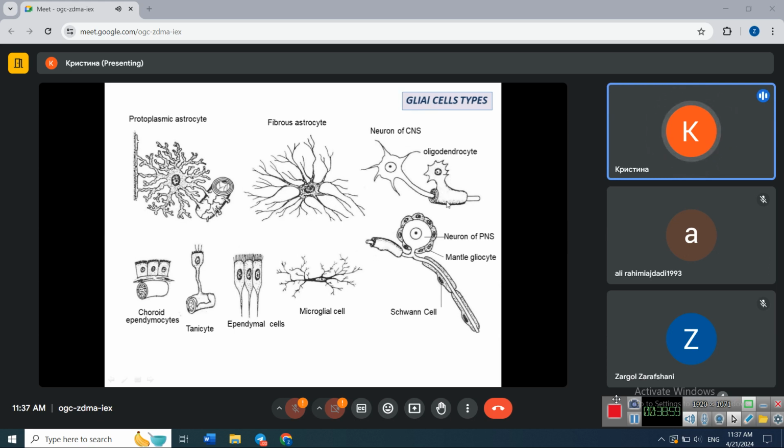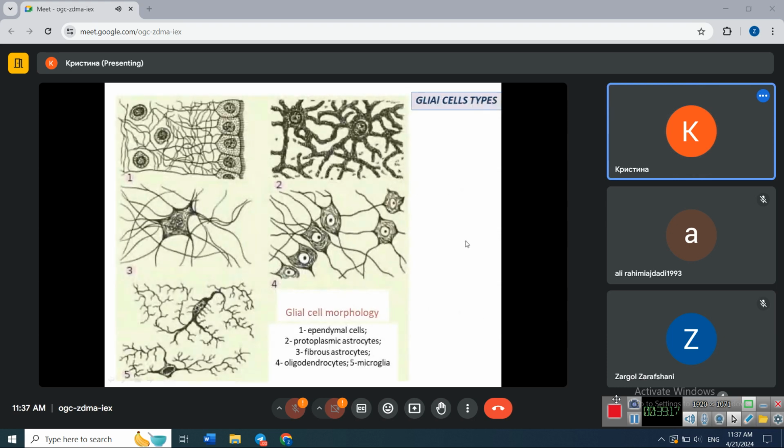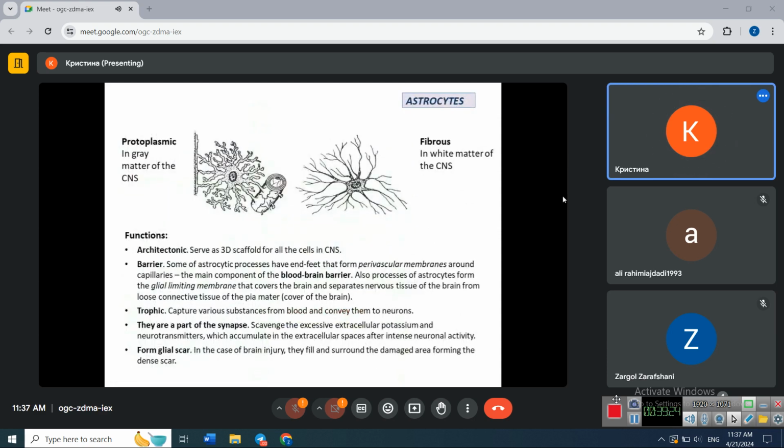Oligodendrocytes, also glial cells in the brain and spinal cord. Three types of ependymal cells: ependymal cells proper, tanycytes, and choroid ependymocytes, and microglial cell. The same is in this picture, and now we will discuss them in details.